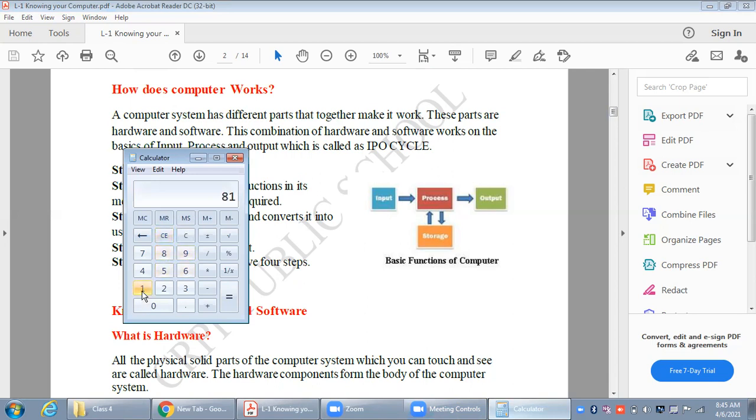81 plus 5, so 81 and 5 are inputs. ये जो है मेरा input है, the data which I have entered is input. Now computer will process this 81 plus 5 करेगा and the output will be displayed on the screen. So if I press on this equals to sign, the output will be displayed on the screen, that is 86.